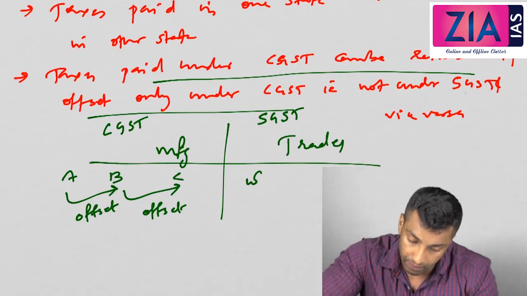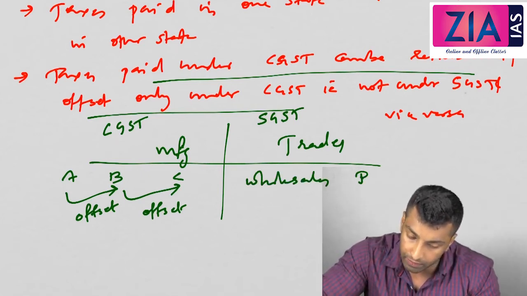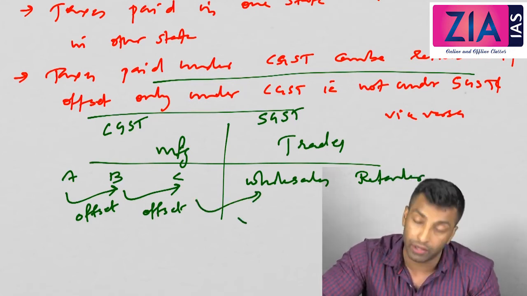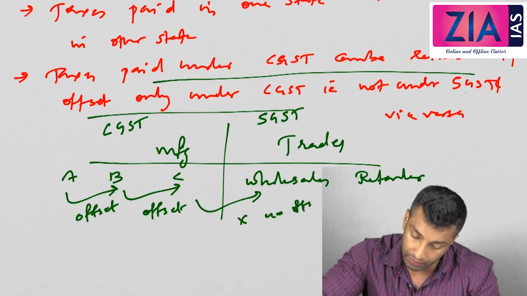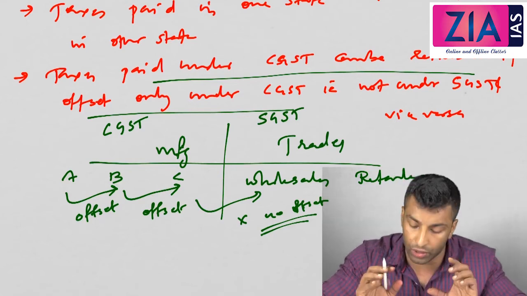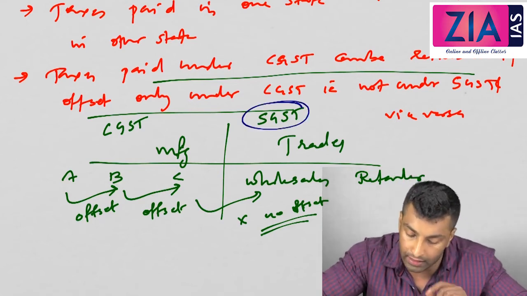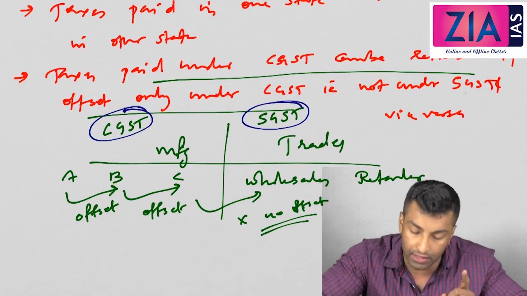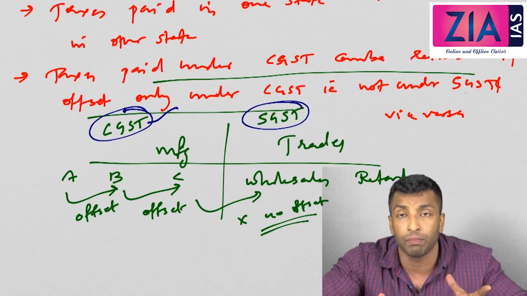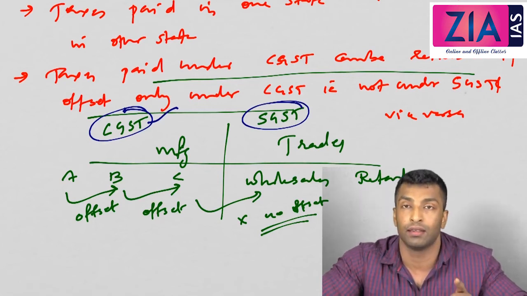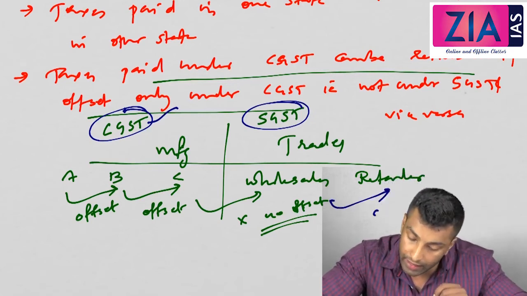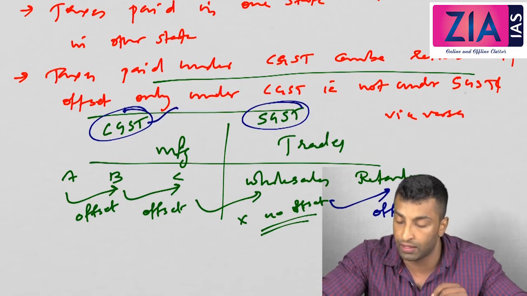Now let's suppose here there will be a wholesaler and then it will go to the retailer. But from here to here there won't be any offset. Why is there no offset? Logically, if you think, this is SGST, the state GST, and this is the center GST. Where you are paying the center GST, you are paying it to the center, so the state didn't get anything. Here you are paying it to the state for the first time, so there won't be any reimbursement. But when it comes to the retailer here, there will be offset.